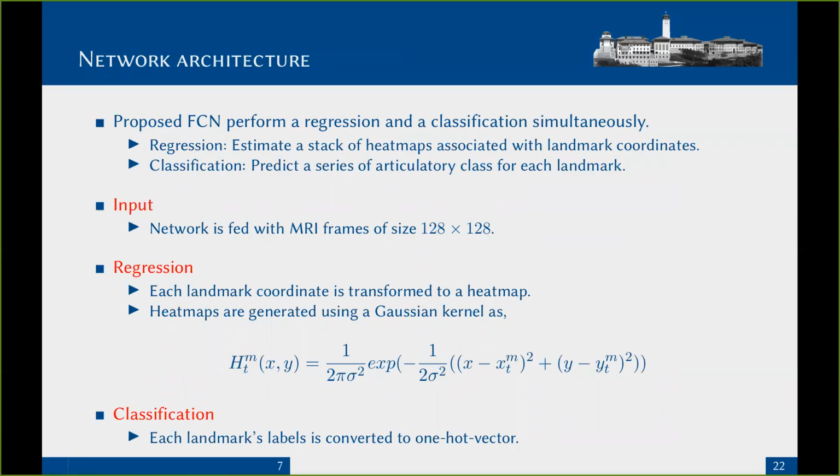We use a fully convolutional network to estimate the heat maps and their labels. The target heat maps are generated using a Gaussian kernel and estimated at the regression part of the network. The FCN also contains a classifier which is trained to predict the landmark labels, which are a one-hot vector representation of classes. The input to the FCN is a fixed resolution MRI frame of size 128 by 128.